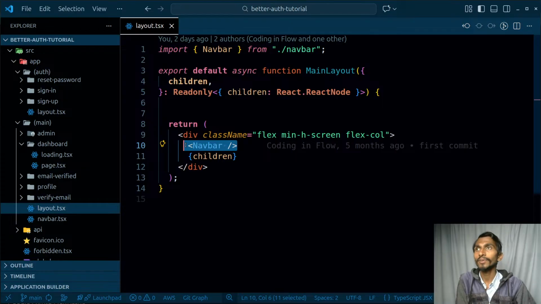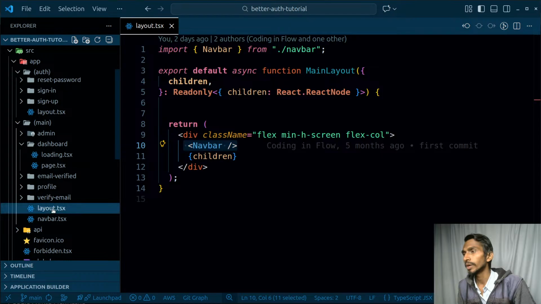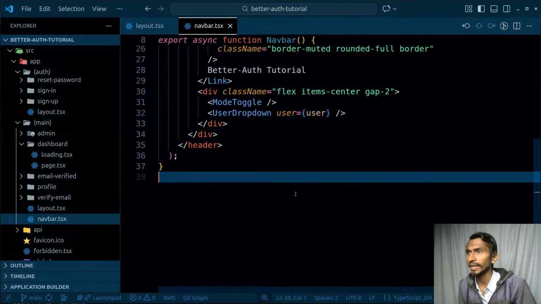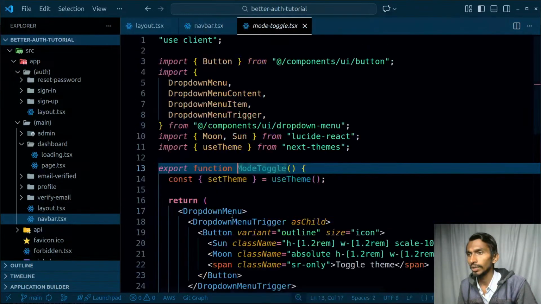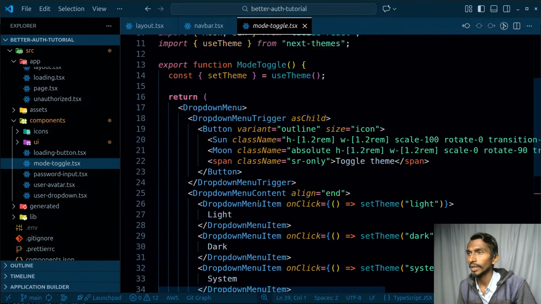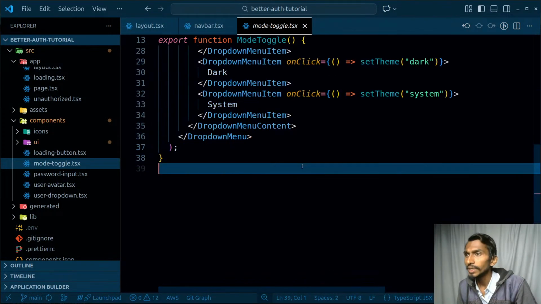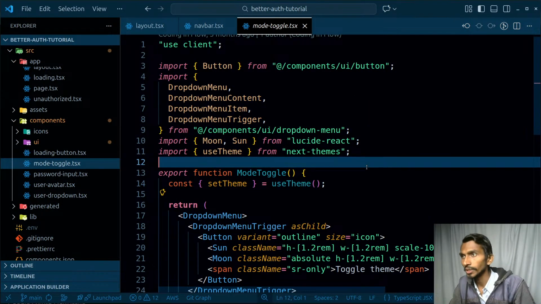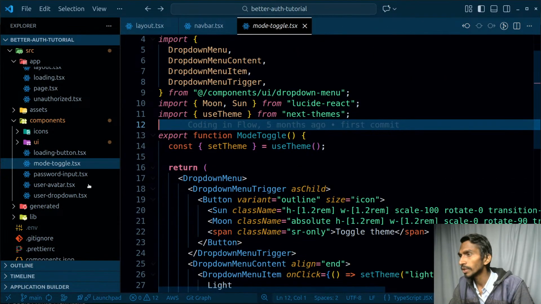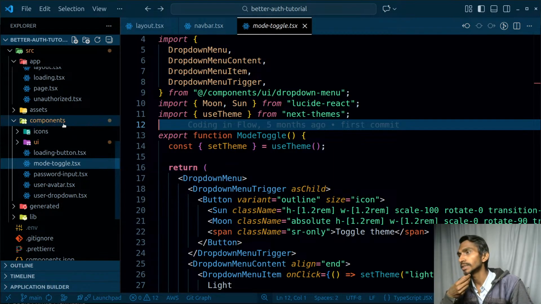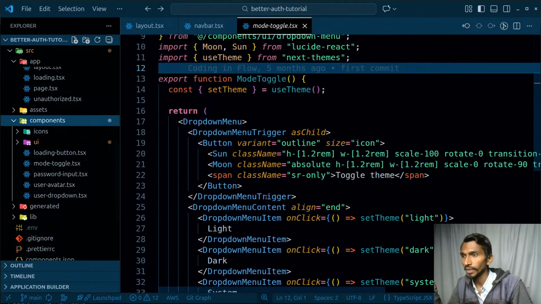When it comes to the main files, meaning logged in pages and all, at that time we will have a nav bar, and the nav bar code is going to be just something like this. Again, let's not worry about code a lot, because we can write the code on our own. Mode toggle, and inside mode toggle we have the things related to the mode. Having said that, we are setting the theme, right? So whenever we click on this, the theme is going to be set automatically. This mode toggle has been created inside components, so that's fine. This is also one of the components, so I don't have any problem with that.